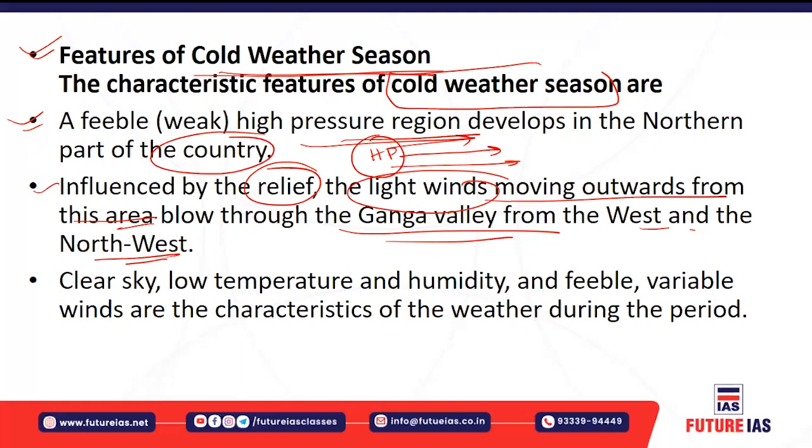Normally during the cold weather season, you have seen that the sky remains almost clear and the temperature remains low. You have experienced it, there is no need to explain. The sky remains clear with very little cloud cover. There is low temperature, obviously, and low humidity also. The winds are not very strong; feeble and variable winds occur. These are the most important characteristic features of the cold weather season, which occurs from the month of November to February.